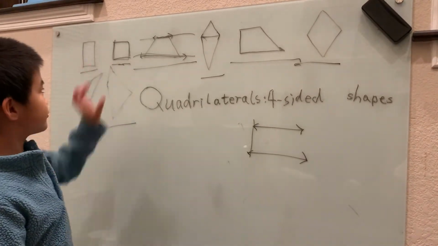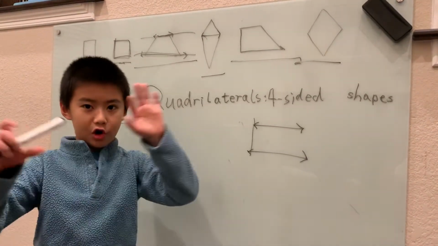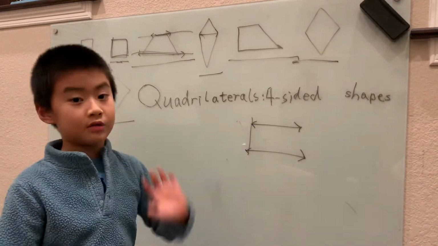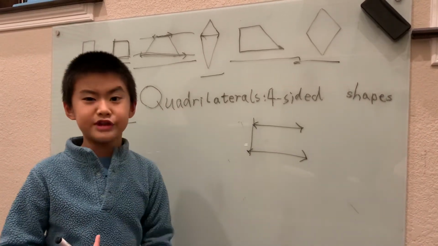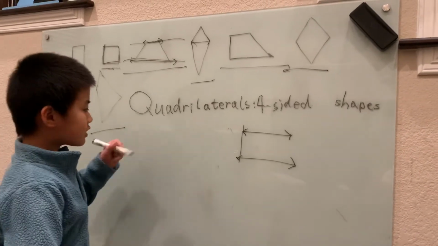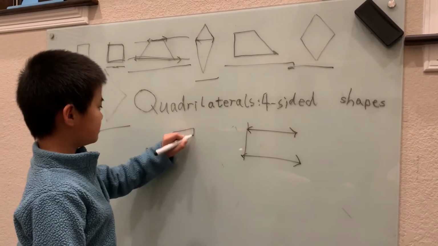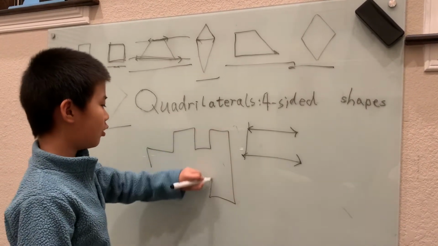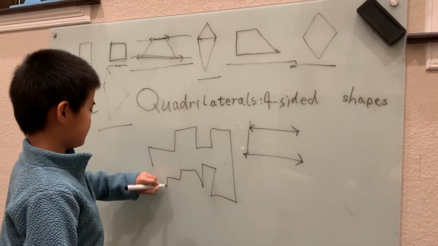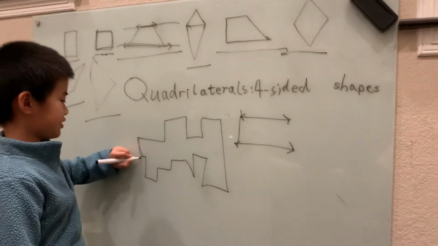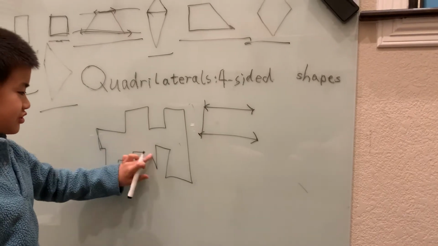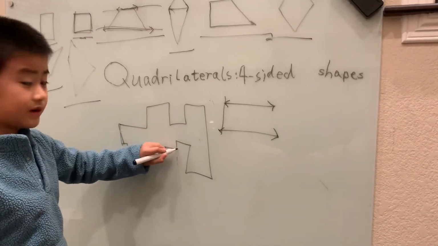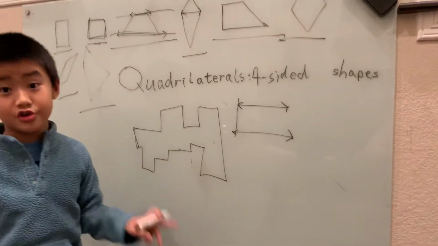And the square and rectangle come from another large group, similar to the quadrilateral group, the rectilinear shaped group. The rectilinear shaped group means any shape that has only right angles. Like this big shape here, it's considered a rectilinear shape. If I draw like this, it's actually considered a rectilinear shape.